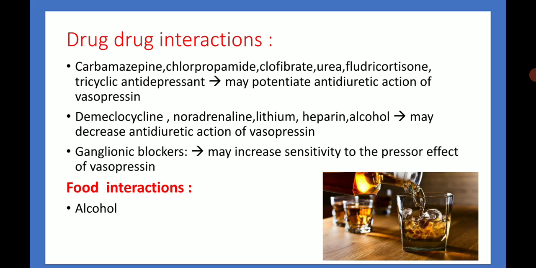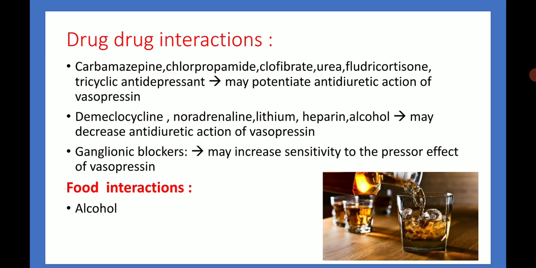Then drug interactions. First, carbamazepine, chlorpropamide, clofibrate, urea, fludrocortisone, tricyclic antidepressants may potentiate the antidiuretic action of vasopressin.